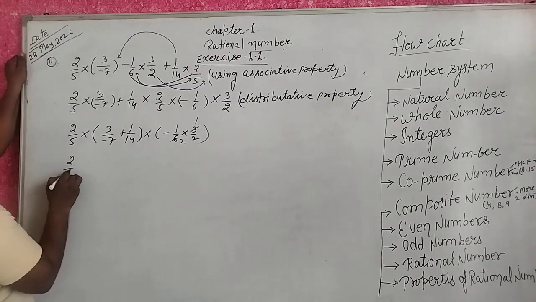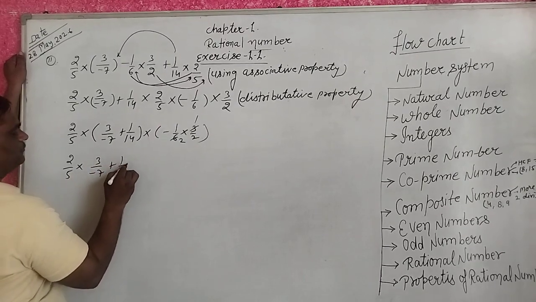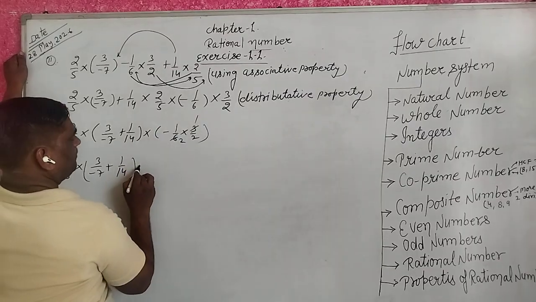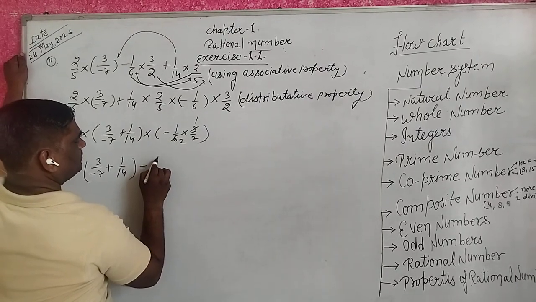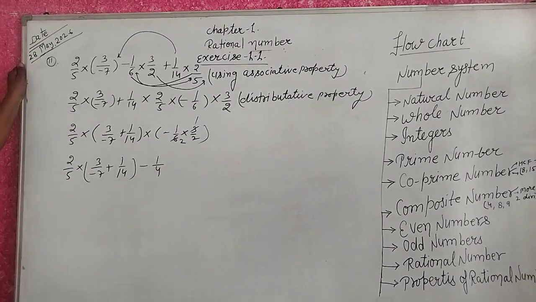Then you get 2 upon 5 into 3 upon minus 7 plus 1 upon 14 minus 1 upon 6 into 3 upon 2, 1s are 1, 2 2s are 4. Do you understand?